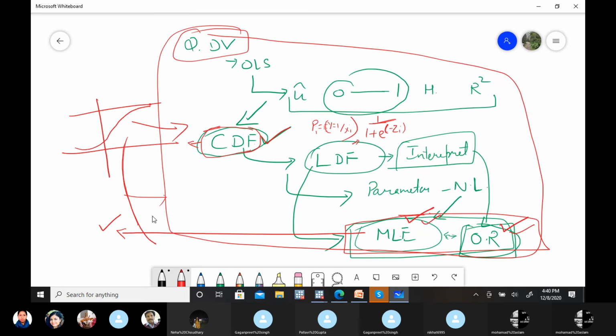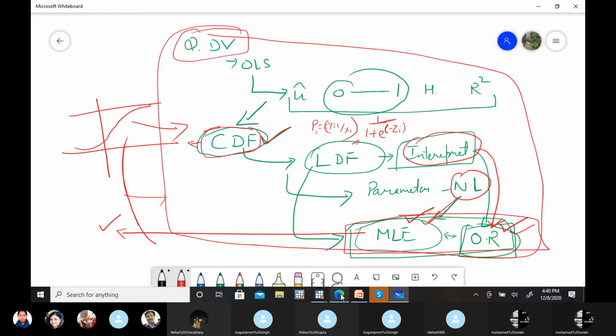Odds ratio: tomorrow we will do the odds ratio. What is the odds ratio, and how will it help us interpret our results? These are the two problems: non-linearity is a problem, and interpretation is a problem in this logistic distribution function. So these are the two solutions. For non-linearity, MLE is the solution. For interpretation, one of the solutions is the odds ratio. It's not the only solution; margins are also a solution, but I prefer the odds ratio. And tomorrow I will explain these things with the odds ratio.